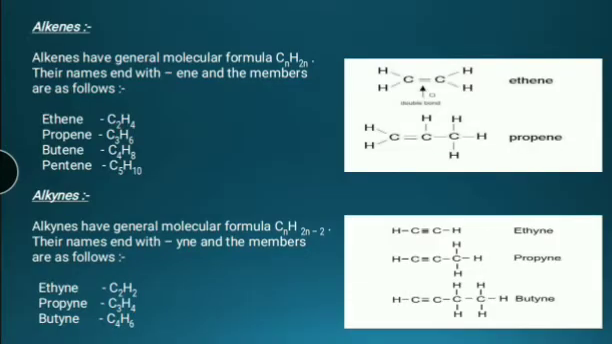Alkenes. Alkenes have the general molecular formula CnH2n. Their names end with ene and the members are as follows: ethene C2H4, propene C3H6, butene C4H8, pentene C5H10. Alkynes. Alkynes have the general molecular formula CnH2n-2. Their names end with Y-N-E, and the members are ethyne, propyne, and butyne.